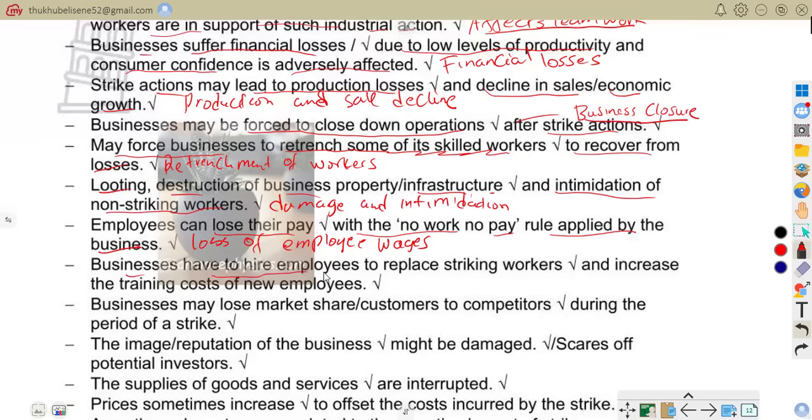Business have to hire employees to replace striking workers and increase the training cost of new employees. So hiring replacement workers. That is the point that we're talking about. Meaning to say business may employ temporary workers. So hiring casual laborers, training new workers. So that is what we are saying, that this is going to come with costs. So that is that.